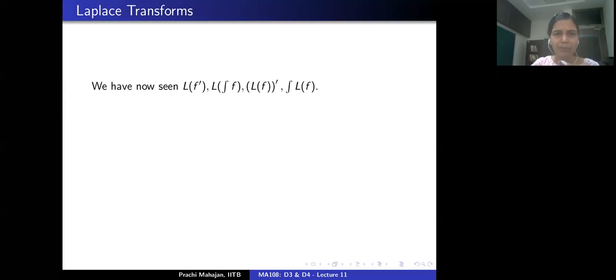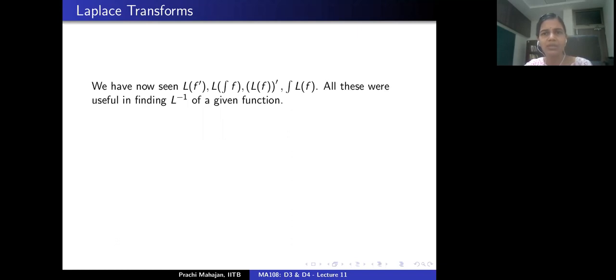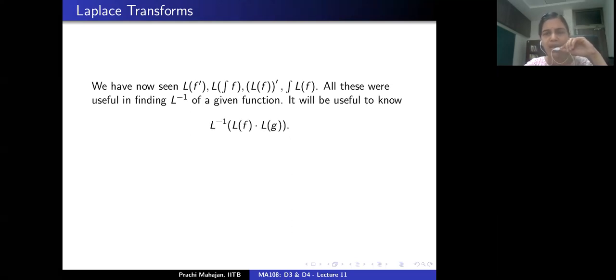We have seen the Laplace transform of the derivative of f in terms of the Laplace transform of f, the Laplace transform of the integral of the function f in terms of the Laplace transform of f. Then we have considered the derivative of the Laplace transform of f, and we have also considered the integral of the Laplace transform of f. That's the last thing that we did, right? Now, we saw some examples to see how they are useful in computing the inverse Laplace transform of certain functions.